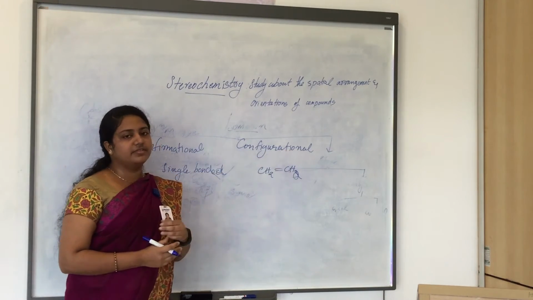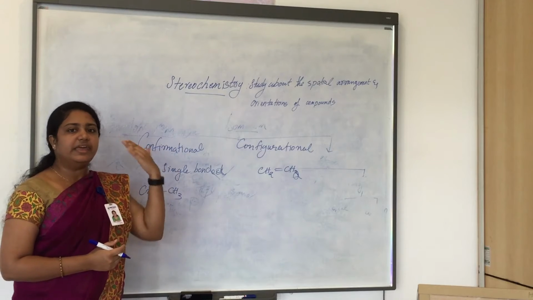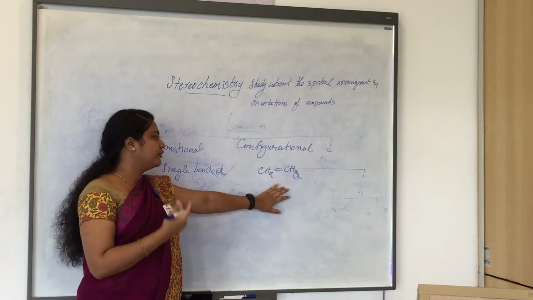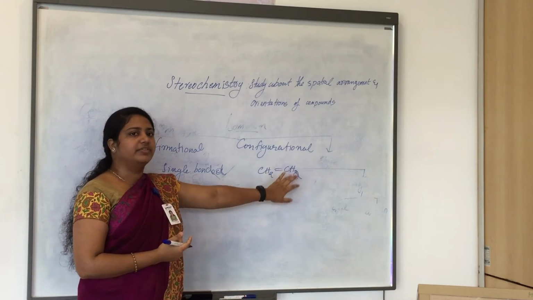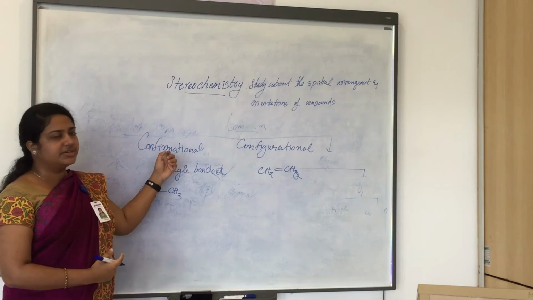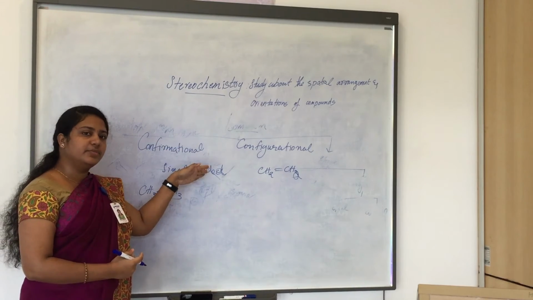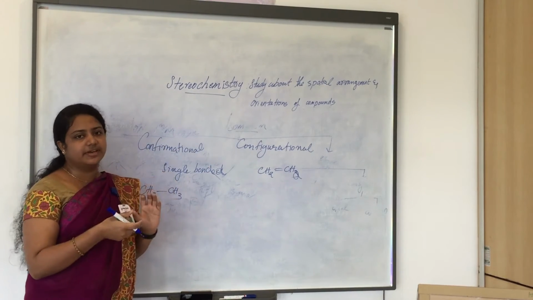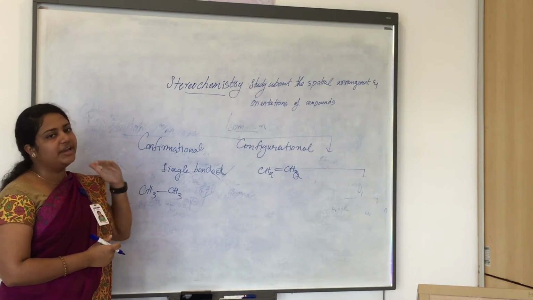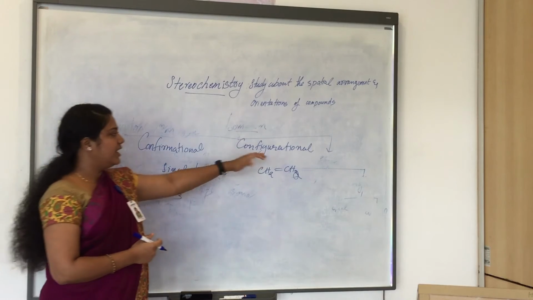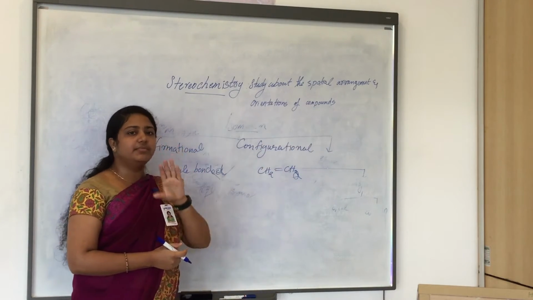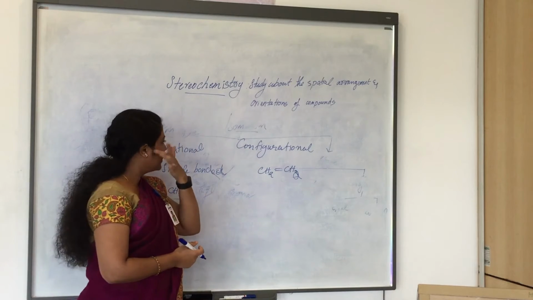So in configurational isomers, the isomers cannot be interconverted by the rotation or twisting of the double bond. That is, without breaking, we cannot convert an isomer. In conformational isomers, we can easily convert an isomer just by twisting the bond. So conformational isomers are commonly seen in single bonded compounds, and configurational isomers are seen in double or triple bonded, that is, multiple bonded compounds.